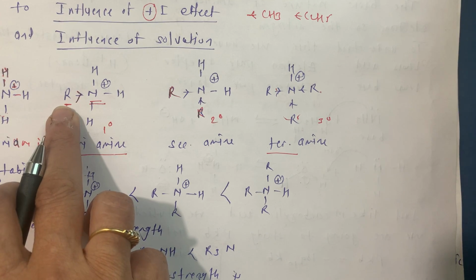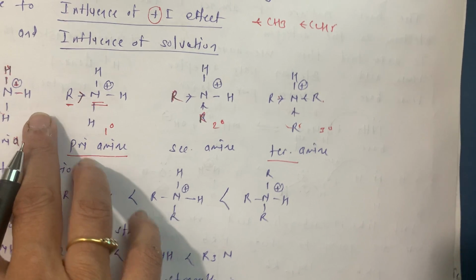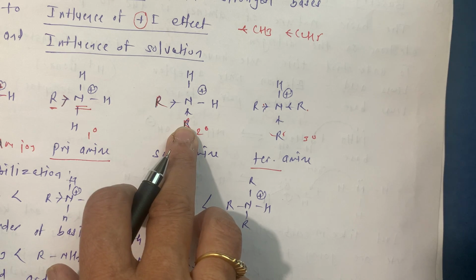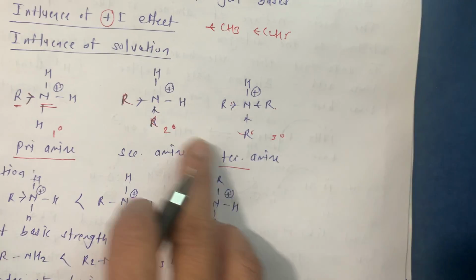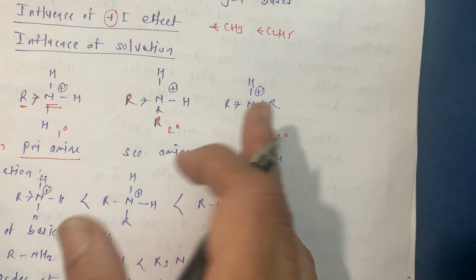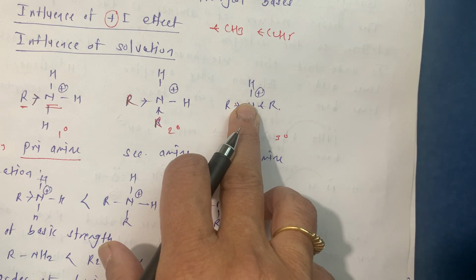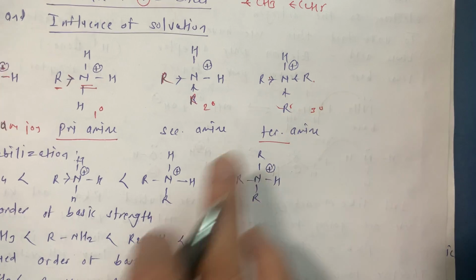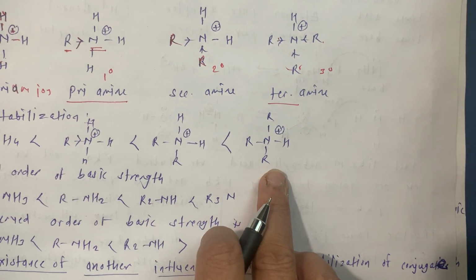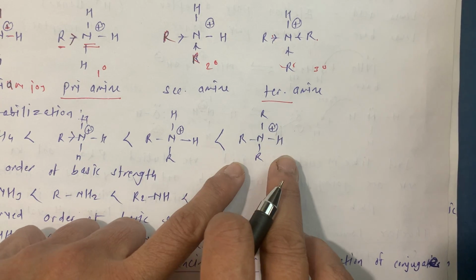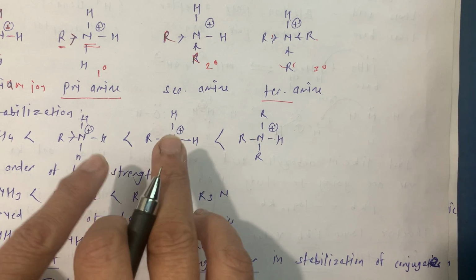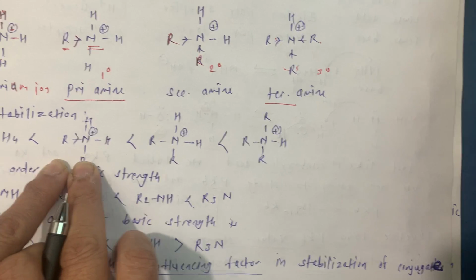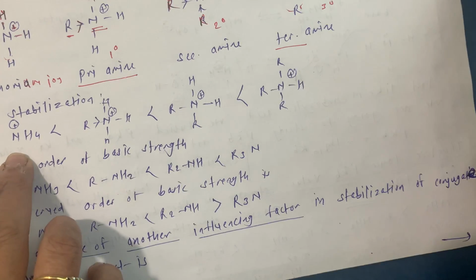If it is 1 R, then it is the capacity of 1, but if there are 2 R's, then it is double, so it is more stable. If there are 3 R, then it is triple, and again more stable. That means the tertiary ammonium ion is more stable than the secondary, which is more stable than the primary, which is more stable than the ammonium ion.